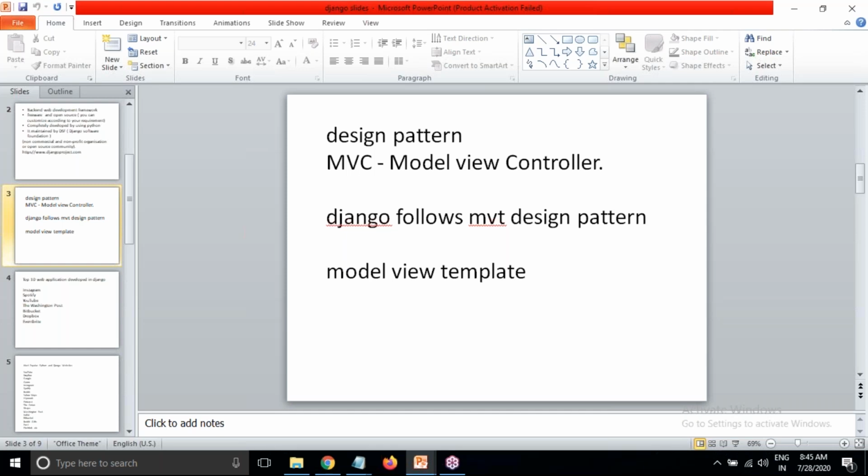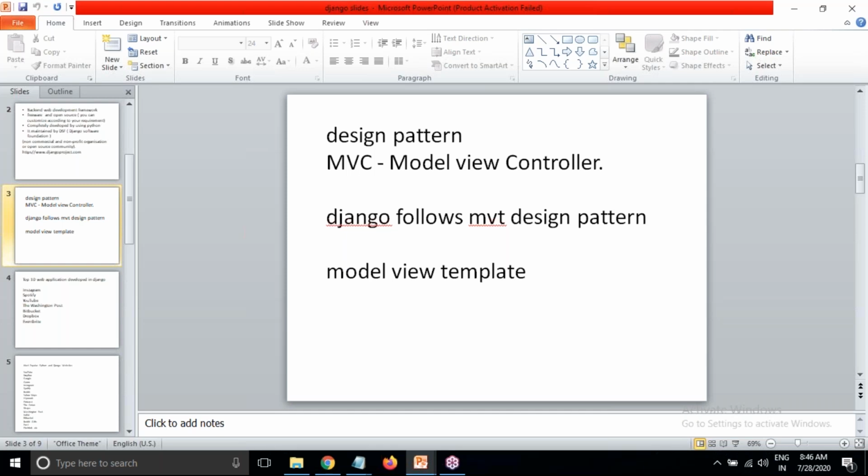So those who have developed these design patterns, MVC or MVT, what is it? It is the theory part. Where we are implementing it in Java, .NET, PHP, in Django we are implementing. So design pattern is the theory part. That theory part we are implementing in the software.